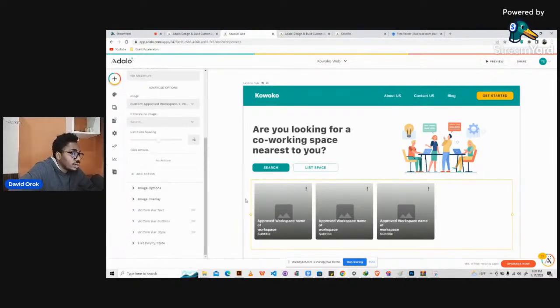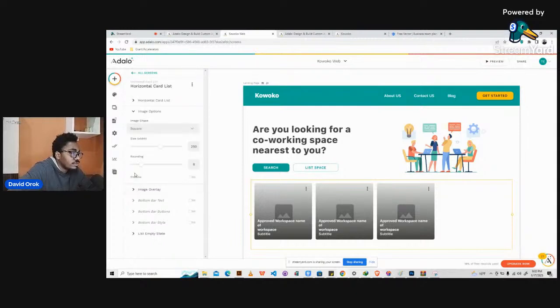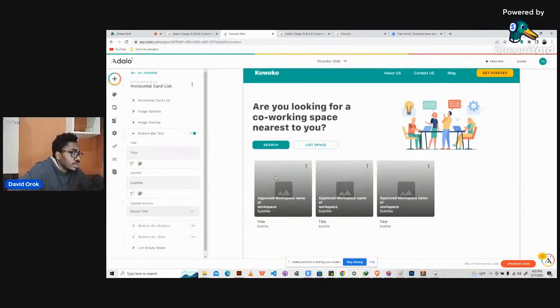This is called horizontal card list. So let's go to the image options. Let's go for bottom bar text. Let's turn it on and see what's gonna happen. So we turn this on, and then we have this.